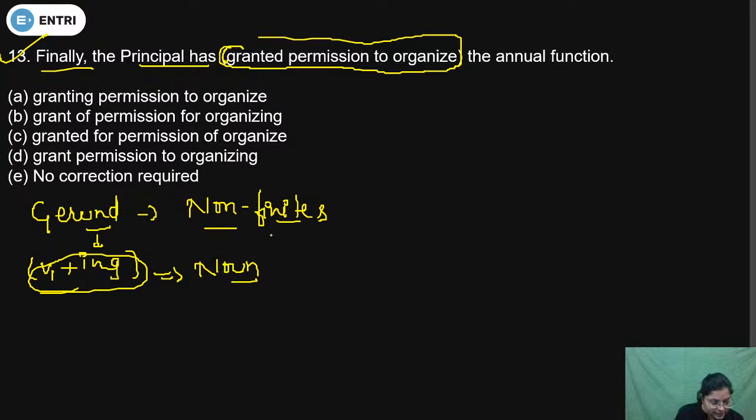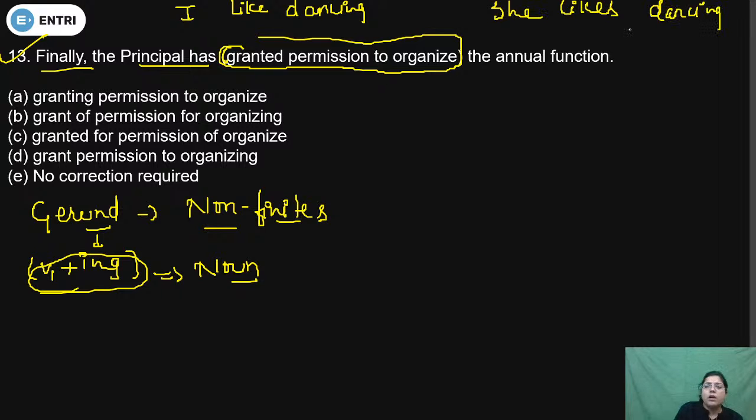Like you said many times, I like dancing. She likes dancing. We add S or ES to "like", but we have not changed "dancing".